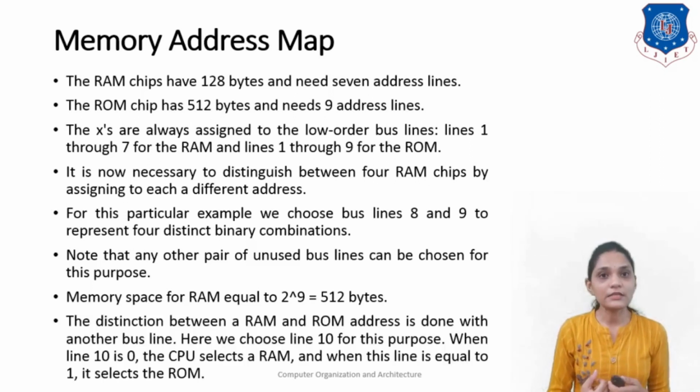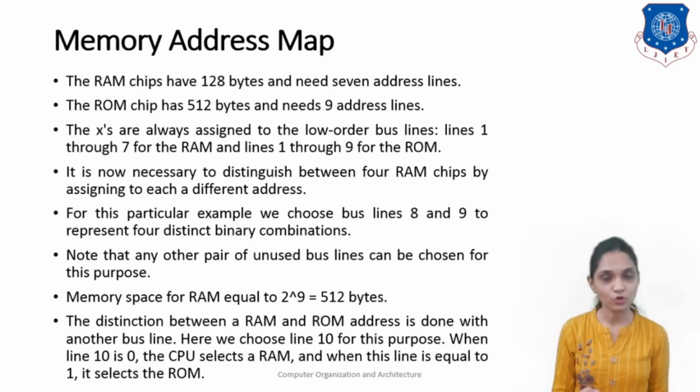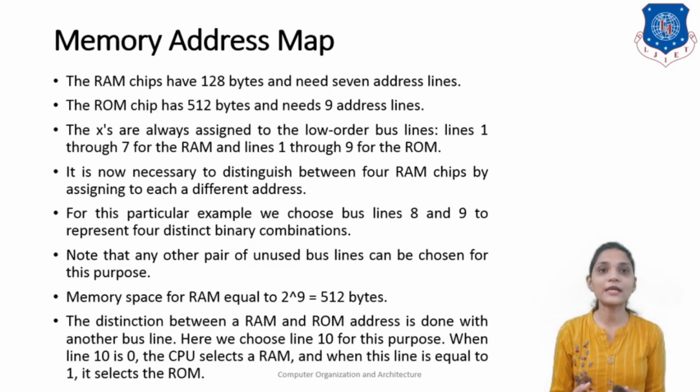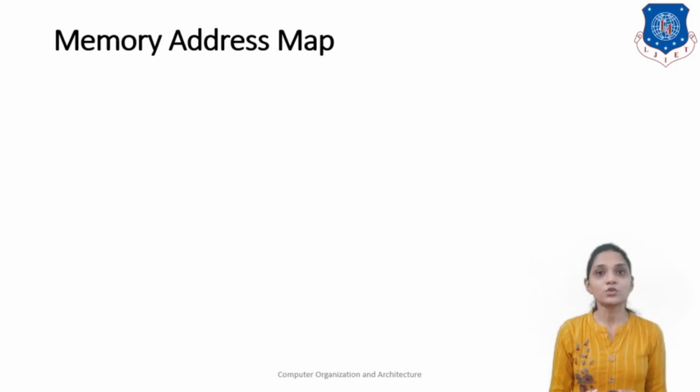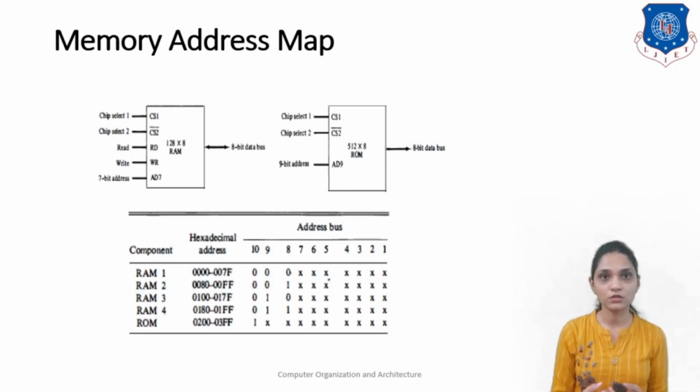The distinction between the RAM and ROM address is done with another bus line. Here we have chosen line number 10 for this purpose. When line 10 is 0, the CPU selects the RAM, and when the line is equal to 1, it selects the ROM. If line 10 is 0, that means you have to select the RAM, then it will check lines 8 and 9 to select the particular RAM 1 or 2 or 3 or 4.